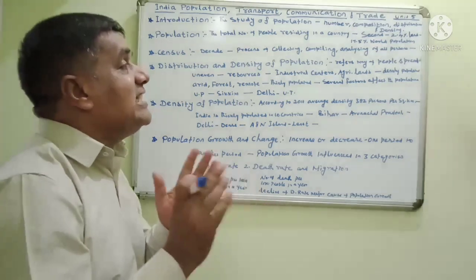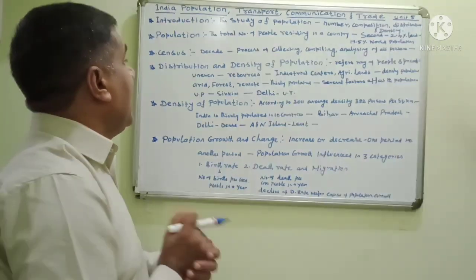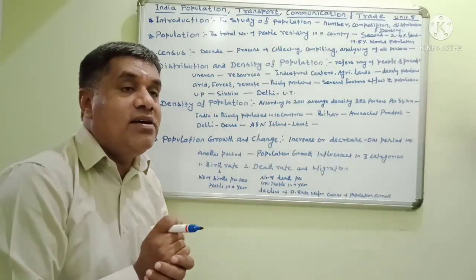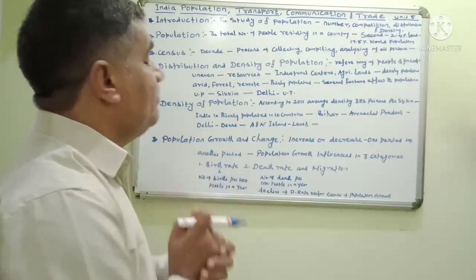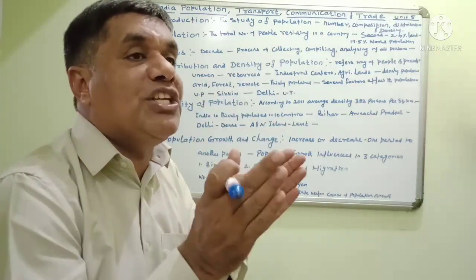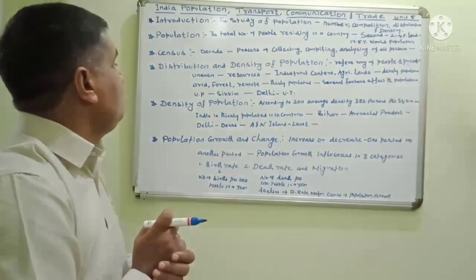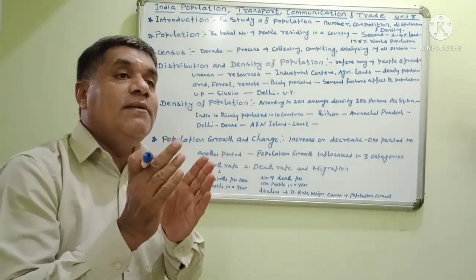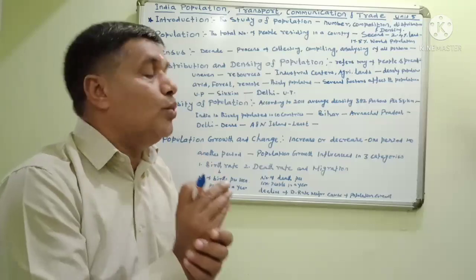These areas are densely populated, while some areas have low population, like arid areas. For example, in desert areas the number of population is very low. In forest covered areas, the number of population is very low.